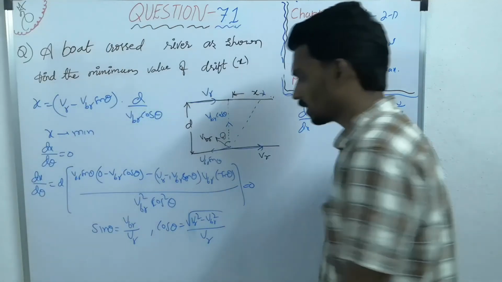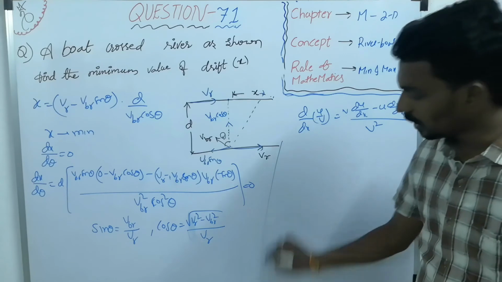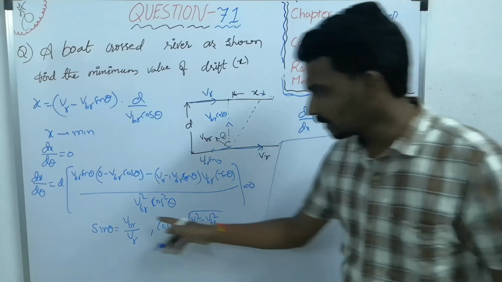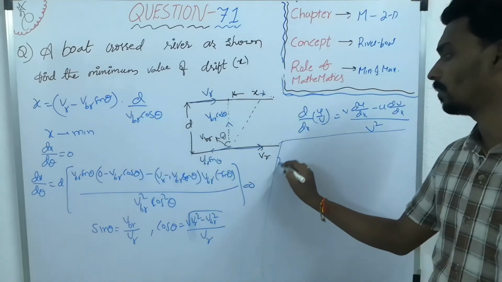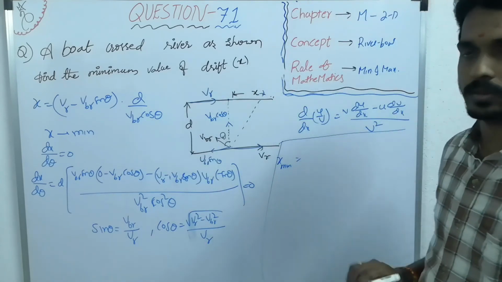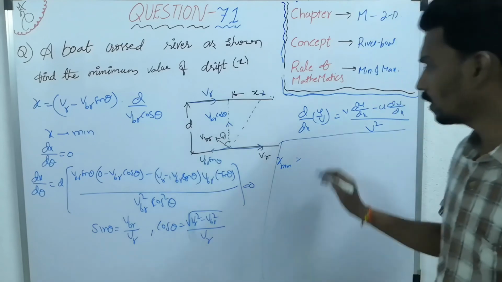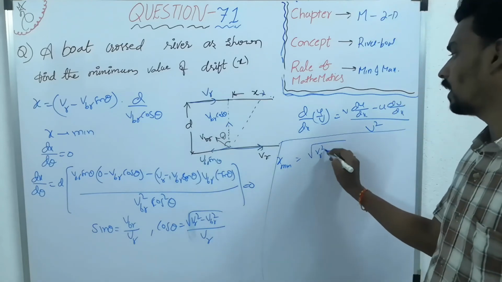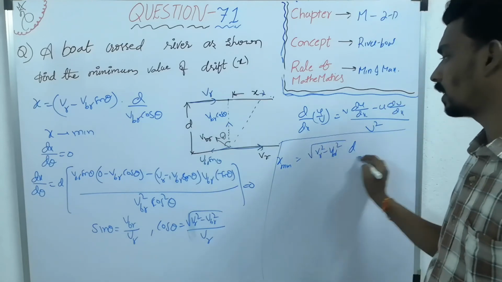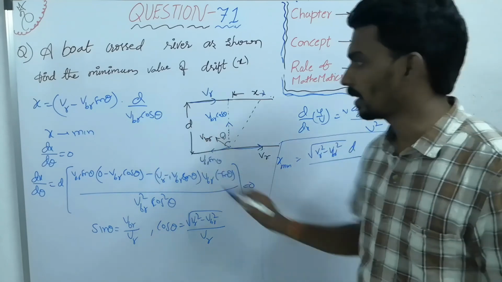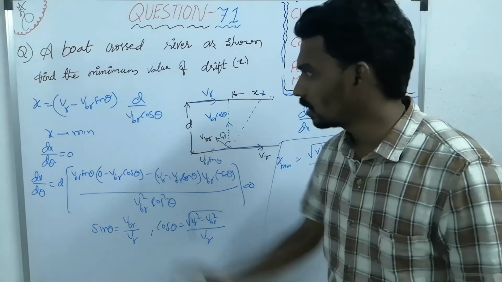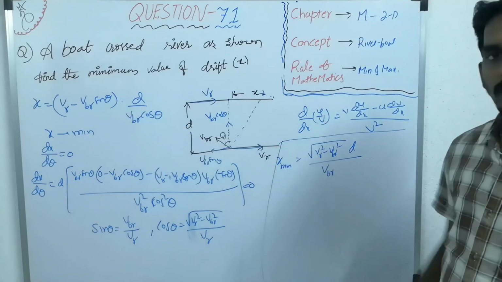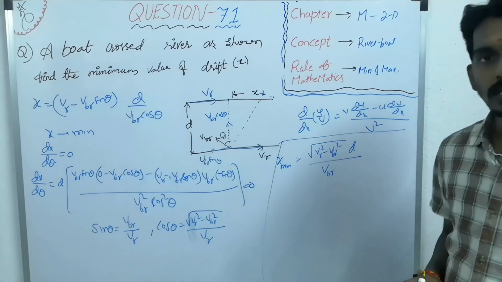So you will get the condition for sin theta and cos theta. If you substitute them here, you will get x minimum. So x minimum equals under root VR square minus VBR square into d by VBR.